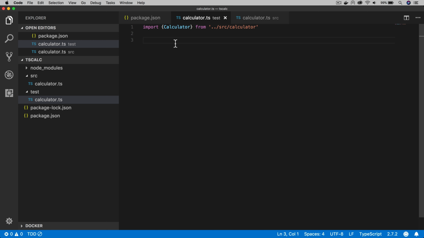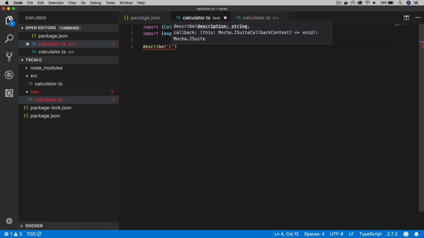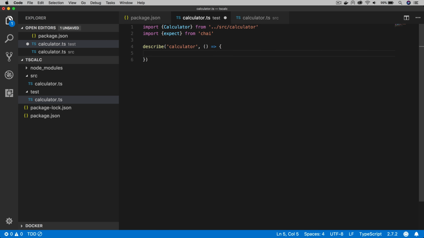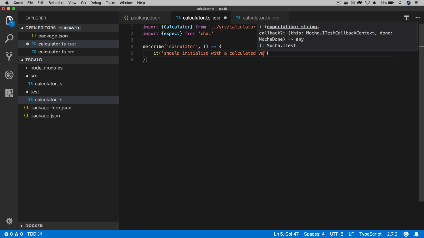As mentioned, I'm using chai expect style of assertions, so we'll import those as well. Now we can get on to write our first test case. So we're testing our calculator. We can see Visual Studio Code here giving us the IntelliSense information. So it's helping us out using the type information, using the type safety that TypeScript is giving us, something you wouldn't get in plain JavaScript. Again, writing our it method to actually define a single test. Again, IntelliSense giving us the type hint information. So we just need to give it a description and a function, as you would do in JavaScript.